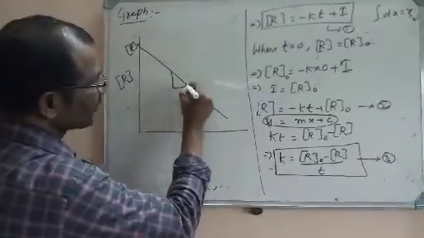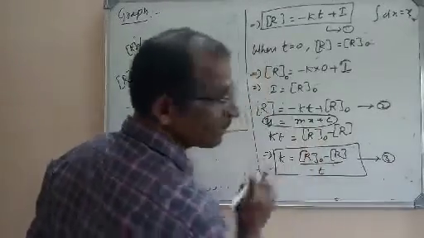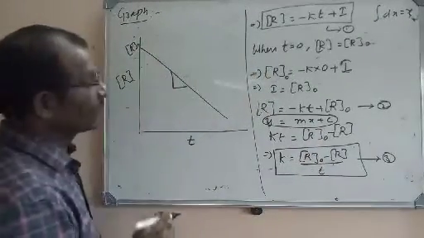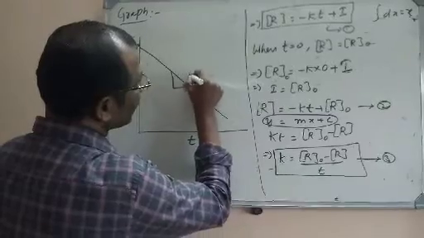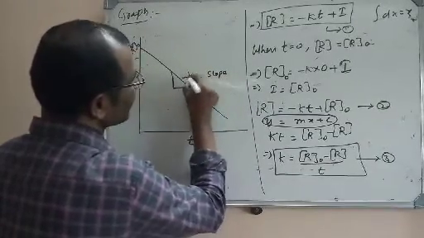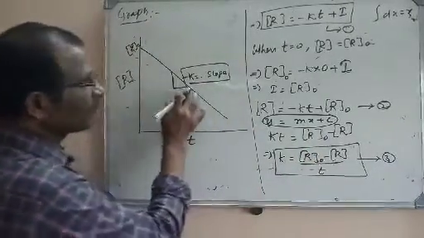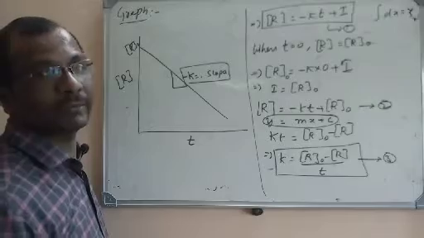But what is the slope of the graph? Can you guess the slope here? So m is equal to minus k. That means slope is equal to minus k, so k is equal to minus slope. If you find the slope of this equation, you will get minus k.